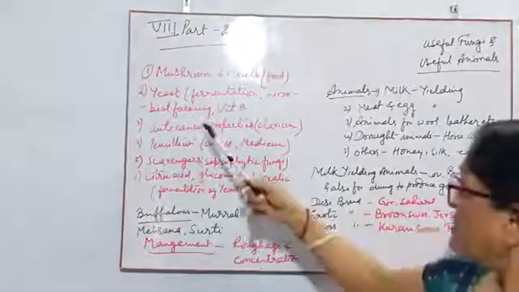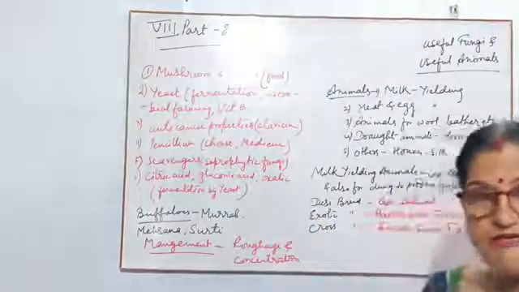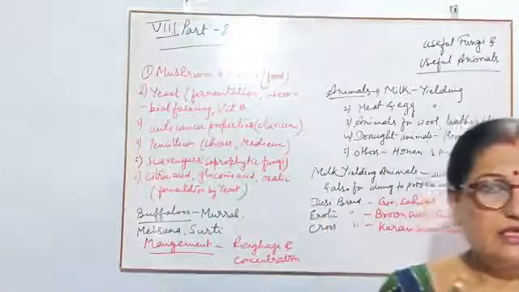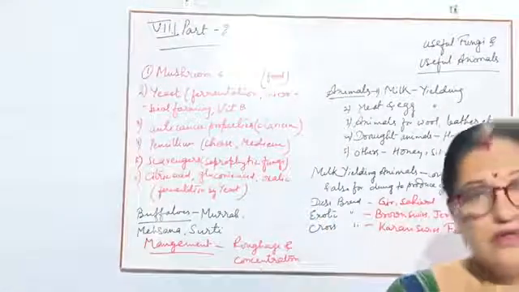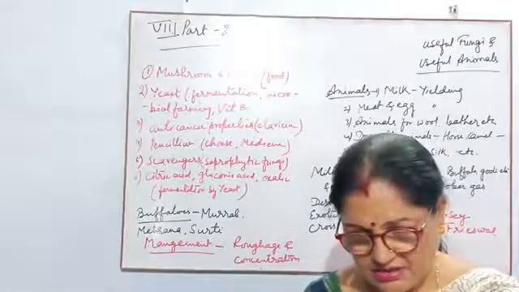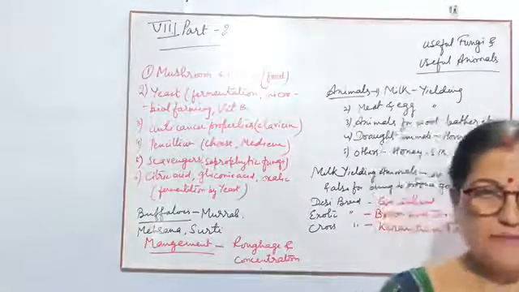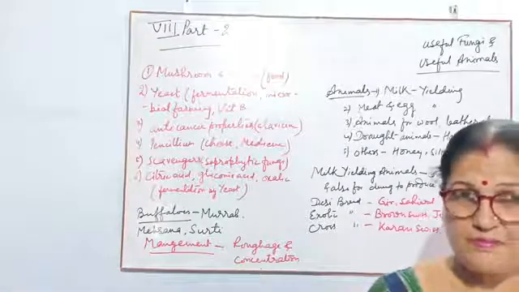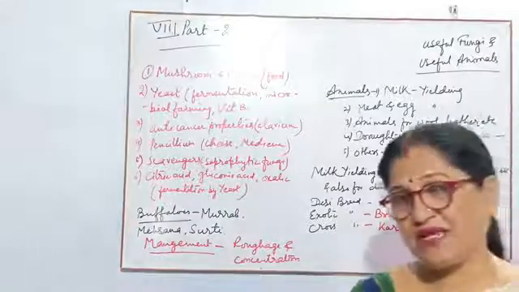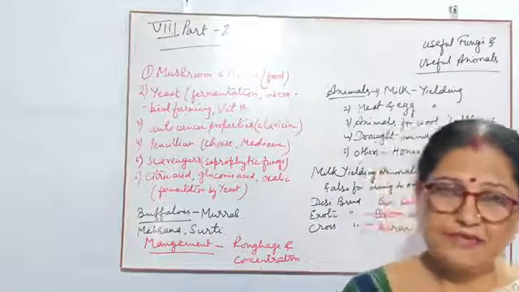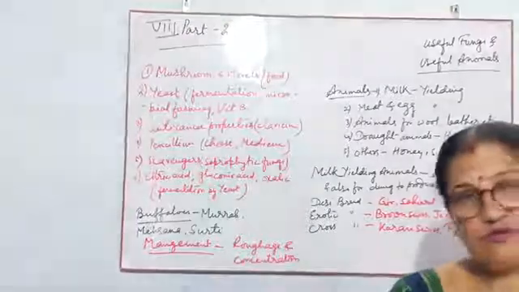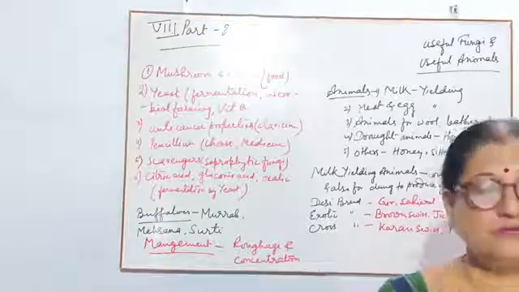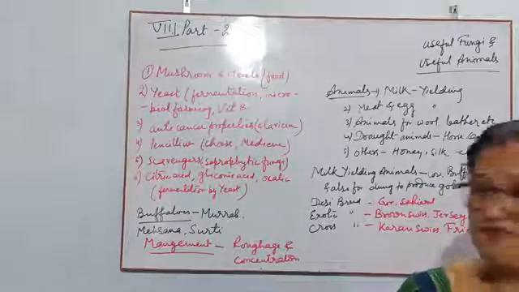Next one, yeast. I think, children, everyone knows about yeast. Yeast we use in the process of fermentation. If we are making dosa, idli, dhokla, even jalebi, they are using some yeast, or if they have time, they keep it for a few hours. Then automatically yeast will ferment that sugar solution or solution of carbohydrate, and they become fluffy.